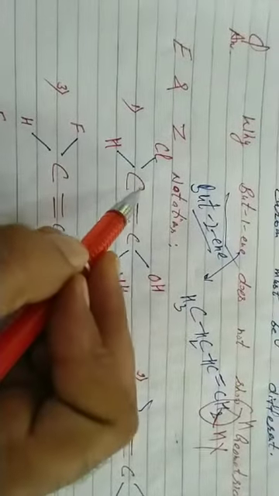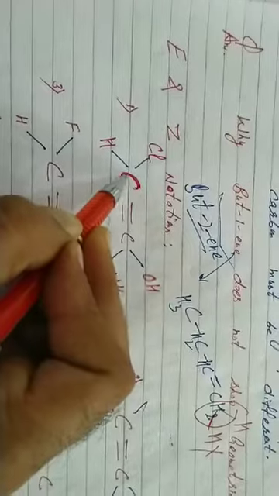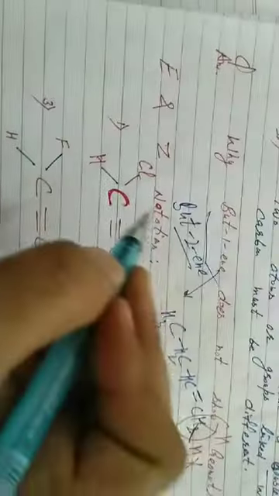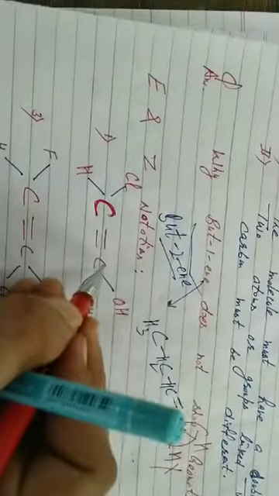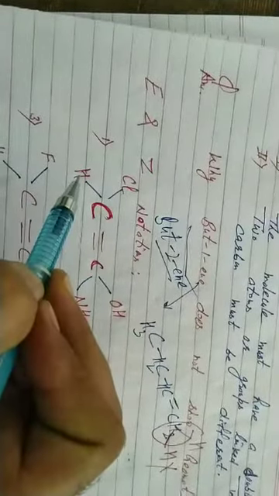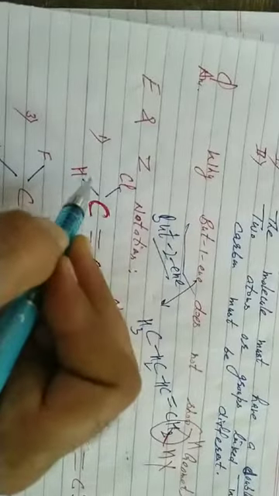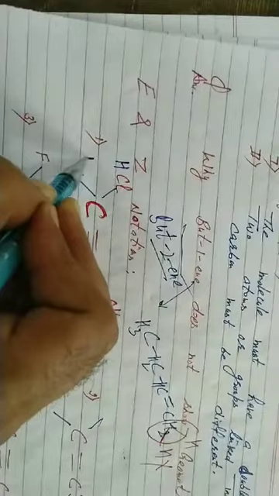to the unsaturated carbons. The priority order is based upon the atomic number. Atom of higher atomic number gets higher priority. Friends, please check here. That's the first terminal carbon. Sorry, first unsaturated carbon. We give priority order to each unsaturated carbon on the basis of the atomic number. That's the two groups which are linked with this unsaturated carbon. Which has more atomic number, Cl or H? Chlorine 17, higher priority; hydrogen 1, lower priority.